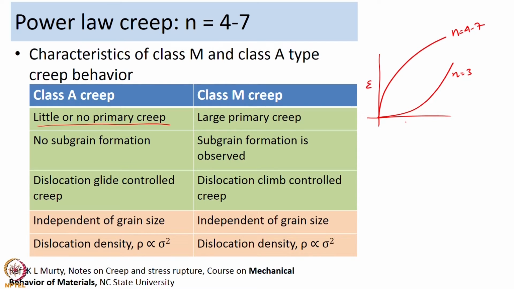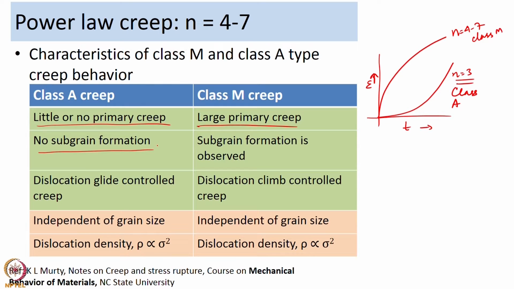If this is epsilon versus time, this is the kind of behavior. You have very little primary creep in class A. Materials of class A type show very little primary creep, whereas materials of class M show a prominent, large primary creep. Secondly, you do not see any subgrain formation in class A creep. I had shown you a few micrographs towards the end of the portion on viscous glide creep. I had said that you generally have random dislocations, you do not have any particular configuration of dislocations.